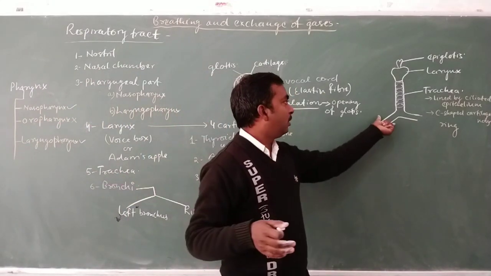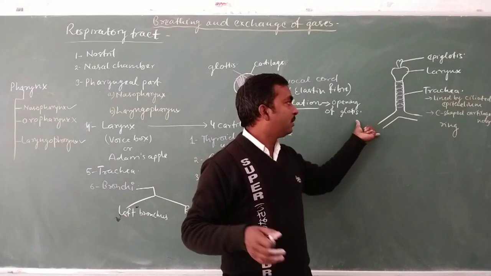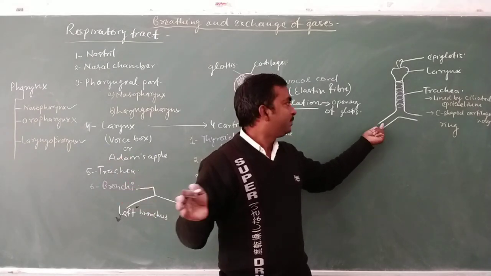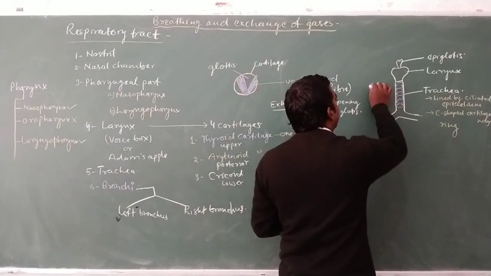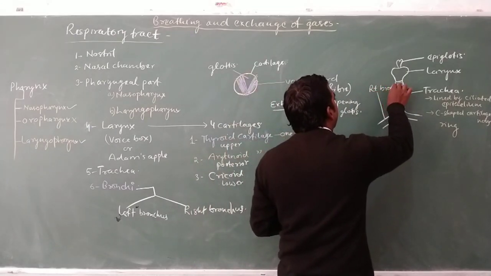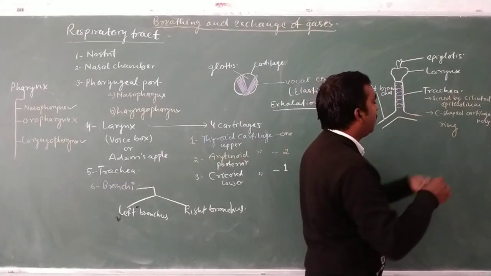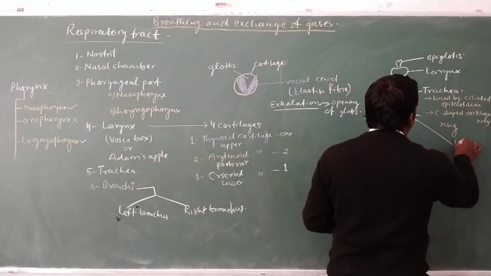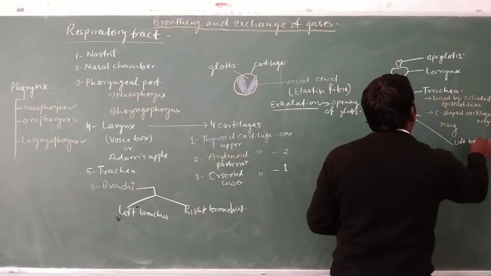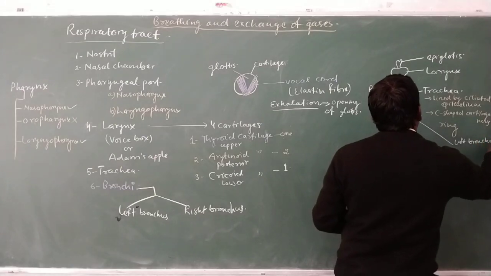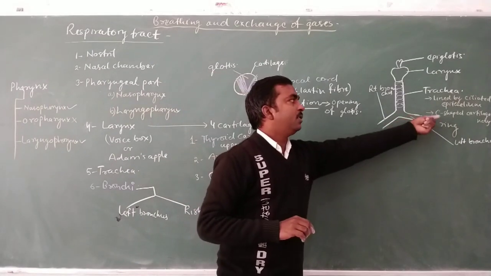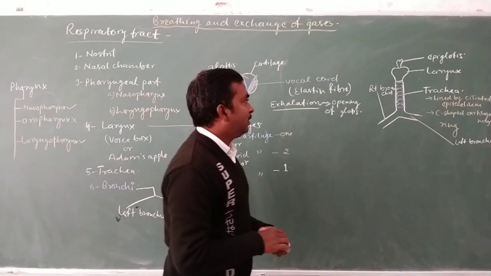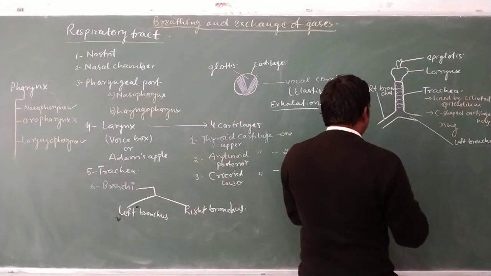It means the bronchus that arises towards our right hand is called right bronchus, while the left side bronchus is known as left bronchus. And each bronchus is also guarded by the C-shaped cartilaginous ring and lined by ciliated epithelium.